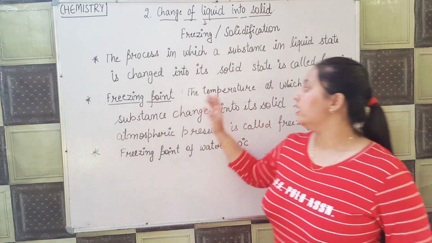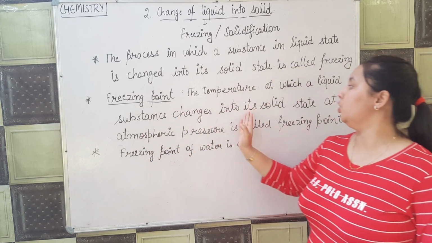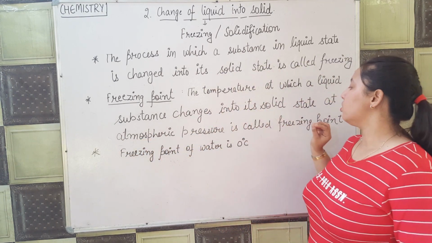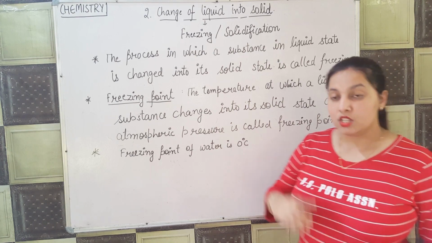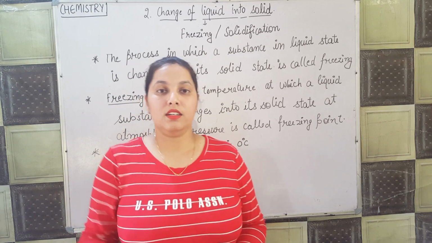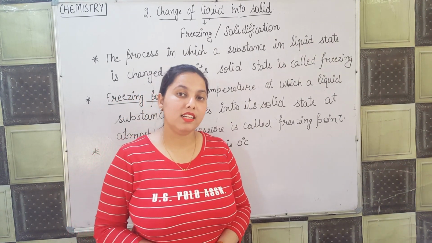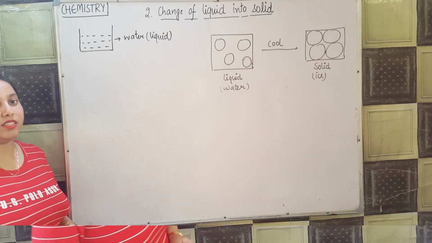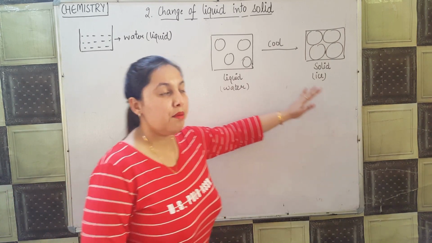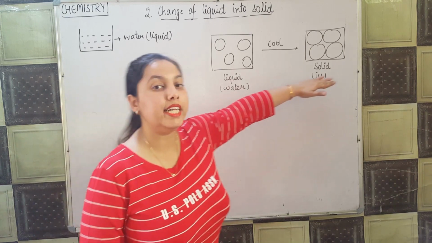So what is freezing point? It is the temperature at which a liquid substance changes into its solid state at atmospheric pressure. So how does this phenomenon happen, how is liquid converted into solid? Now let's understand the concept in detail. In this process, we have to convert liquid into solid. If I have water, my main objective is to get ice.